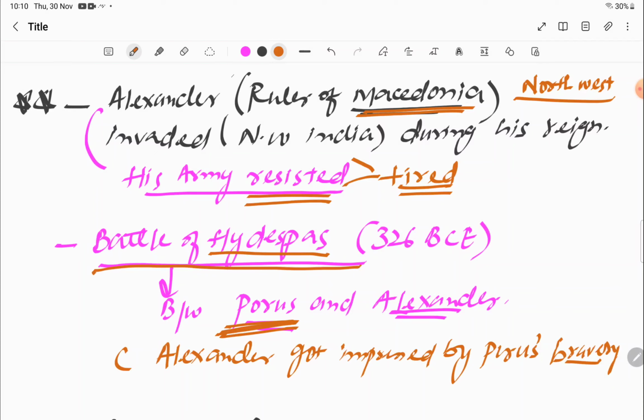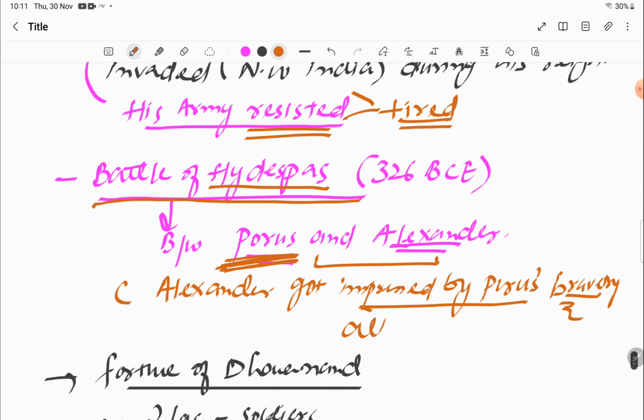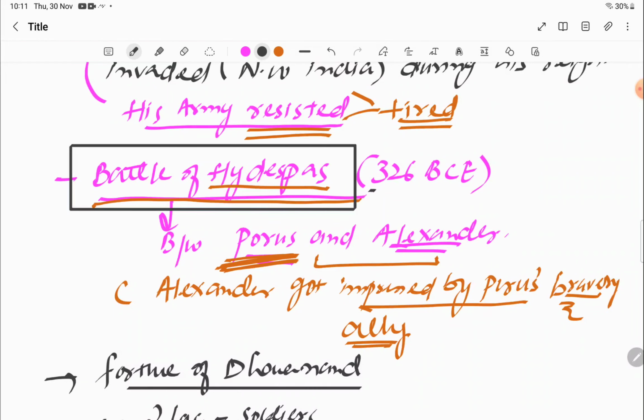This battle was fought between Porus and Alexander, in which Alexander definitely defeated Porus, but he got very impressed by Porus's bravery, so he reinstated his states and made him his ally. Another important point to remember is that this Battle of Hydaspes was fought in 326 BCE, and it is considered to be fought on the banks of the Jhelum river. This is another important point.